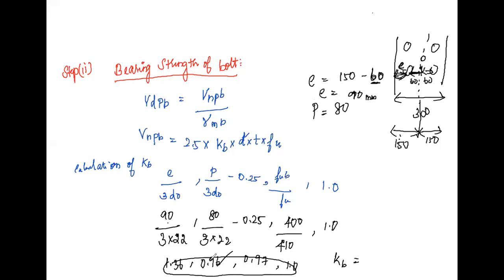If this is cos theta, then 60 divided by 100 is equal to 0.6. Substitute 0.6. By solving this, we get 0.76199 P.